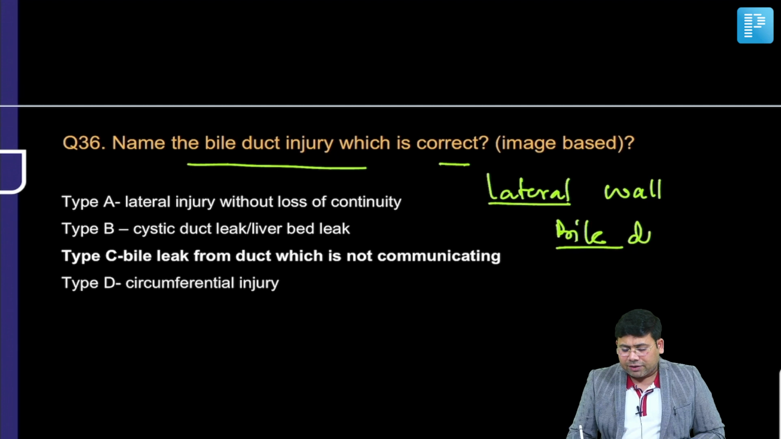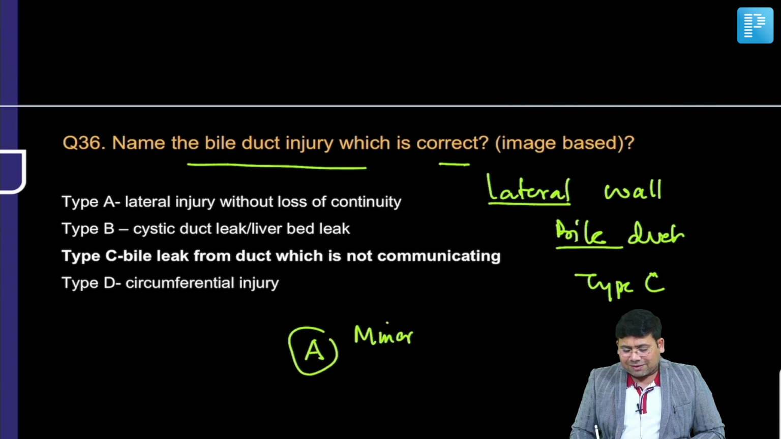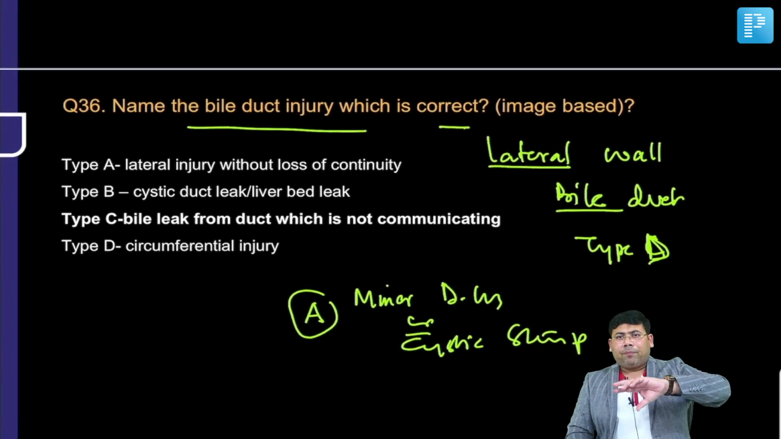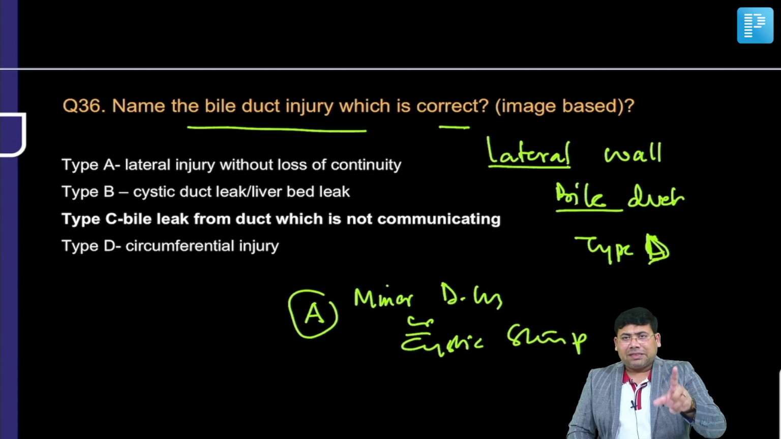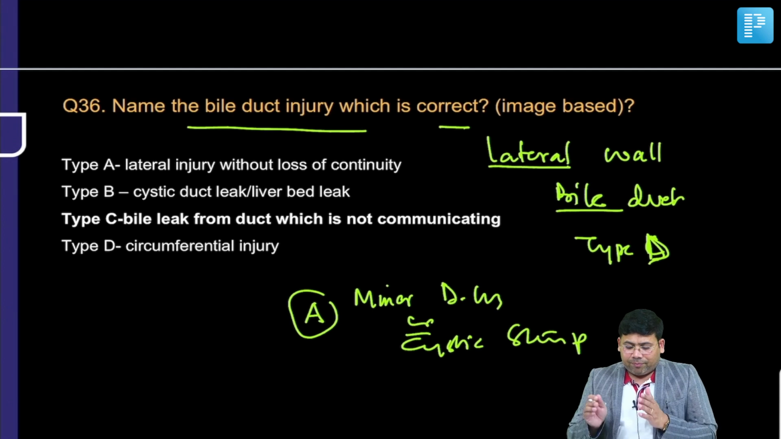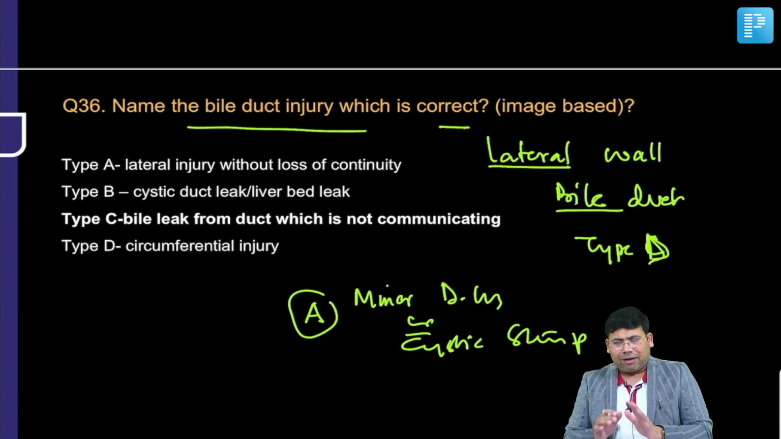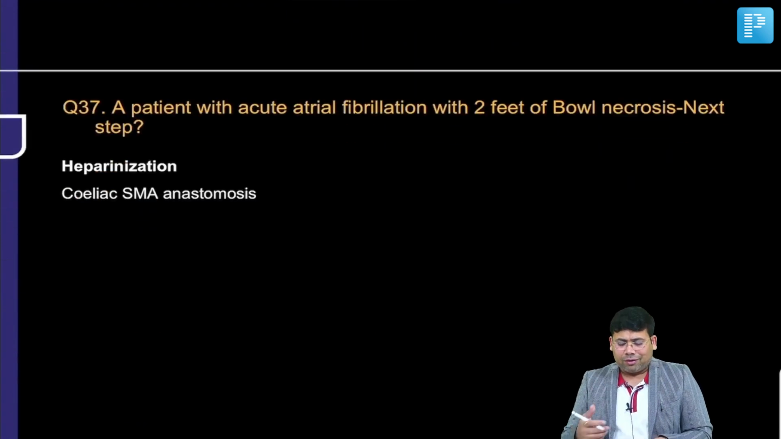Lateral wall bile duct injury is actually a type C. Type C. Remember, type A is a minor duct injury or a cystic stump leak. So, minor duct injury or cystic stump leak. But this is a type D, sorry. Type D, cystic stump leak. When we talk about type B, it is segmental duct injury without leak; segmental duct injury with leak is a type C. So actually type D was the image, lateral wall biliary injury. So the answer is type D, but I am discussing this because no one could recall the image properly.